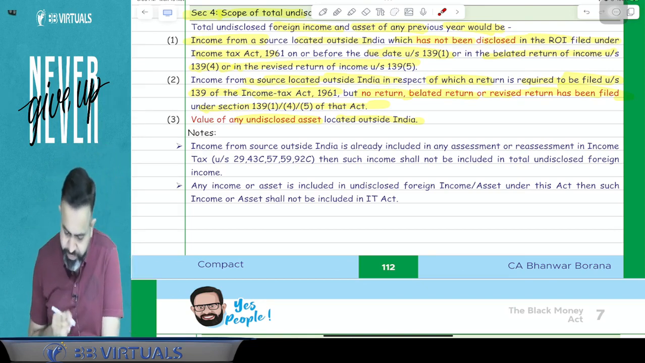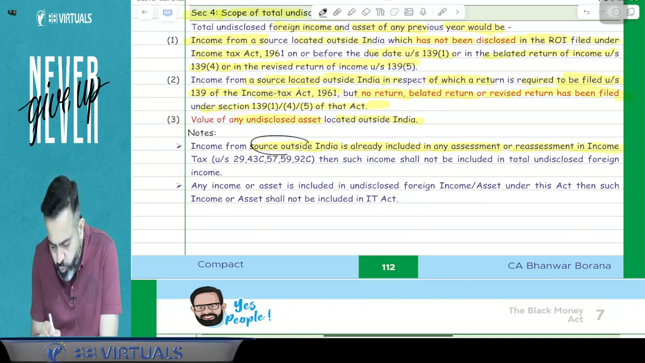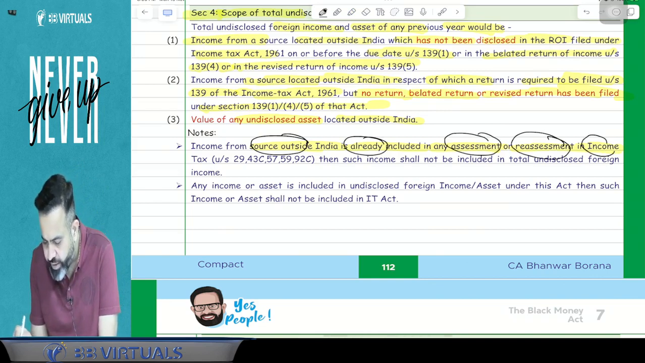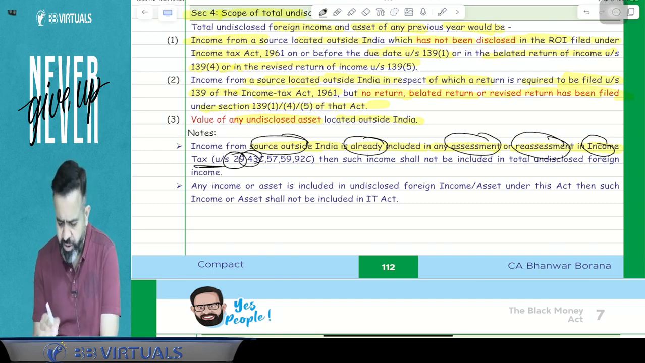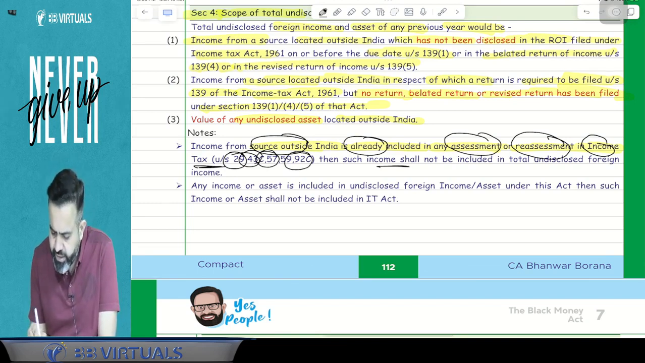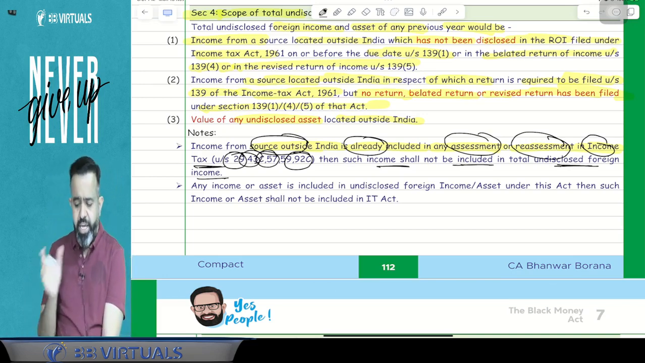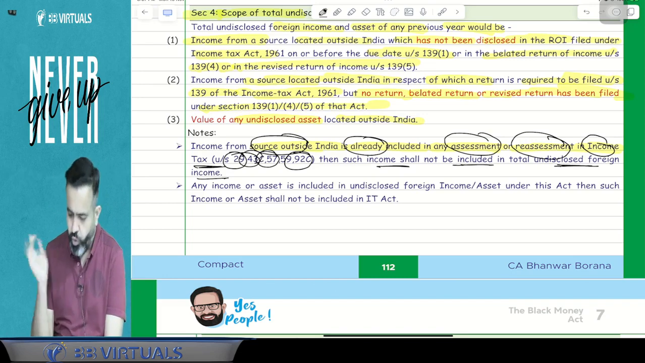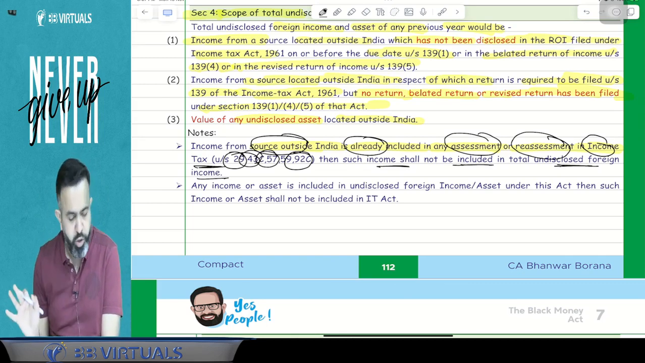So, very simple point. Here, income from a source outside India is already included in any assessment or reassessment in income tax. Means suppose any income from a source outside India is already included in your assessment or reassessment under the Income Tax Act, under section 29 PGBP, 43C is also related to PGBP, 57 is your other sources, 92C is transfer pricing, then such income shall not be included in total undisclosed foreign income. It's very logical. Like if it is already included in the Income Tax Act, then under the Black Money Act it will not be included.